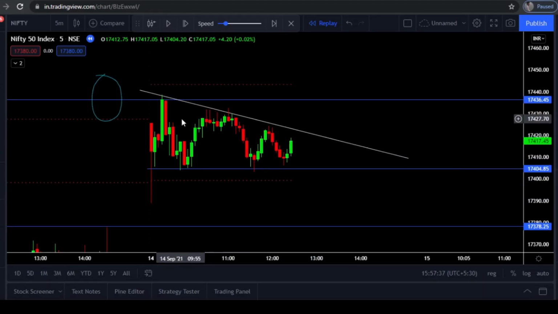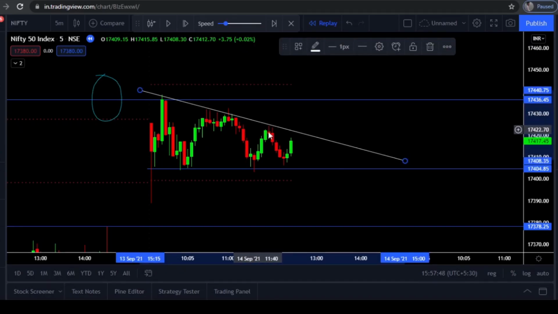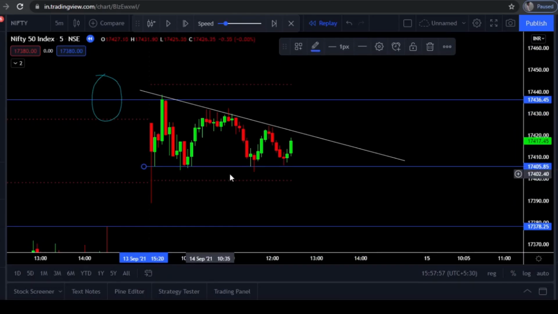Guys, now you can clearly see that we just extended this trend line connecting 2 points. Now you can see that price is respecting this trend line. If you just adjust this trend line, you can clearly see that price is respecting it. Also the support level which we just drew here is respected by the price. So these two levels are very important for the price now. This trend line and this support level are very important for the current day. So let's see how the price will react at this level. So let's continue.